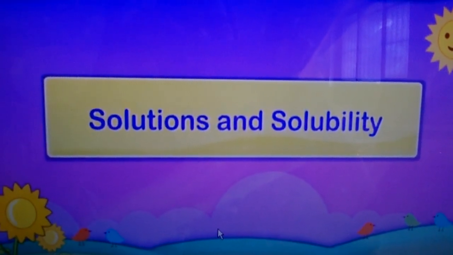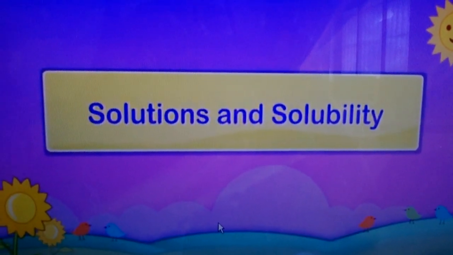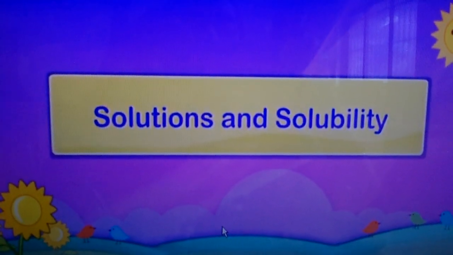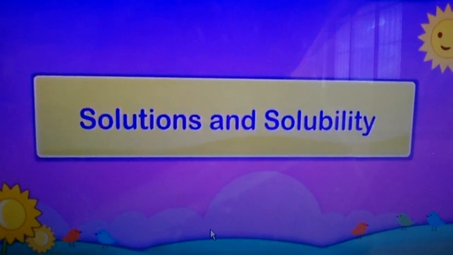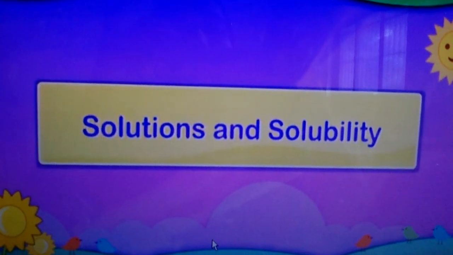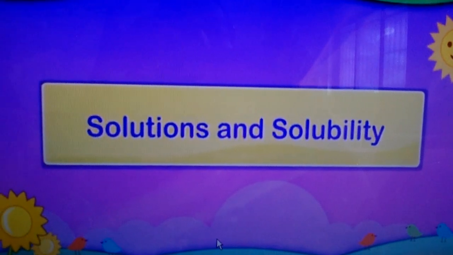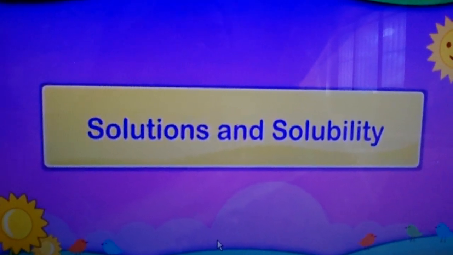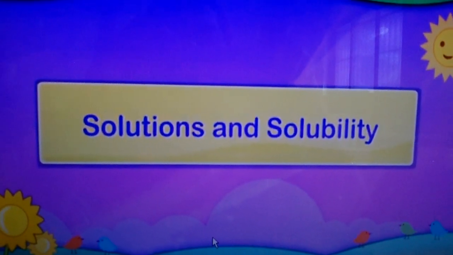The next is gas. What is gas, children? Yes, substances which do not have definite shape and size. For example, the air we breathe is the best example of a gas. We also discussed how matter is used in our daily life and how matter changes in three states. So these are all the things we discussed in the previous class.